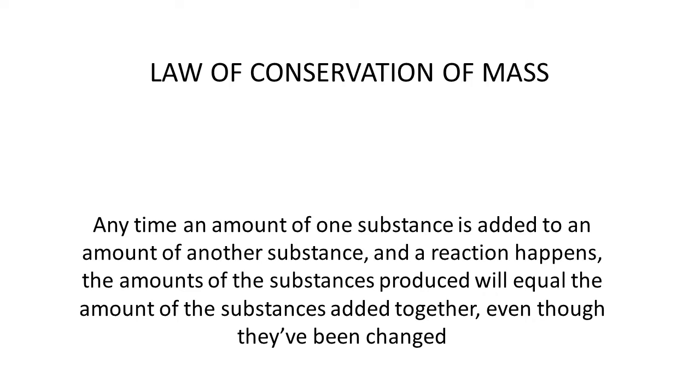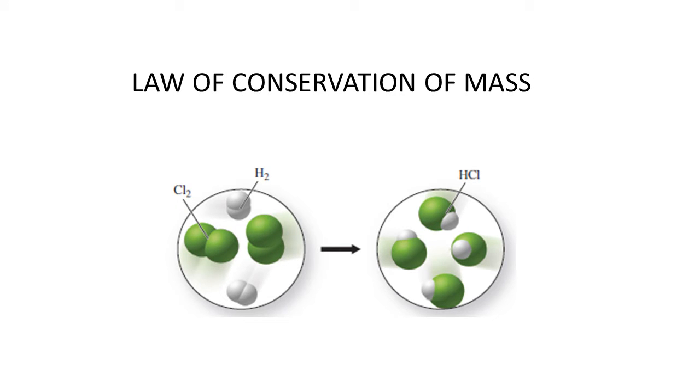Any time an amount of one substance is added to an amount of another substance and a reaction happens, the amounts of the substances produced will equal the amount of the substances added together, even though they've been changed. For example, on the left-hand side, you see 2 diatomic atoms. We see chlorine, represented by Cl2, and hydrogen, represented by H2. However, when we pull them apart and recombine them on the right-hand side, we have hydrochloric acid. However, the mass is the same.